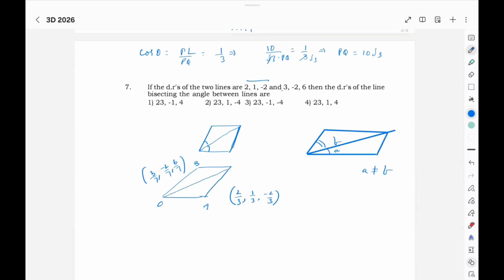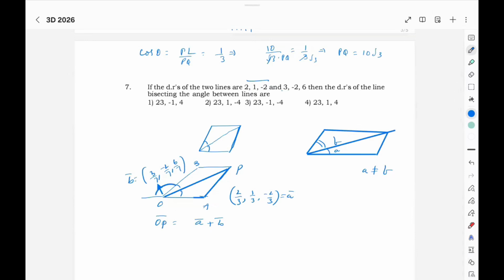So this is the A bar for us. Here is B bar. OP will be A bar plus B bar, which will be one bisector. There will be acute as well as obtuse.